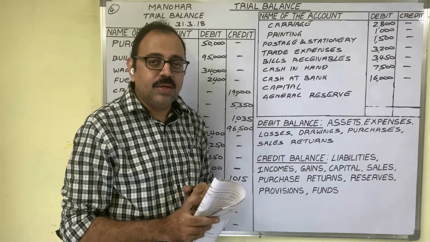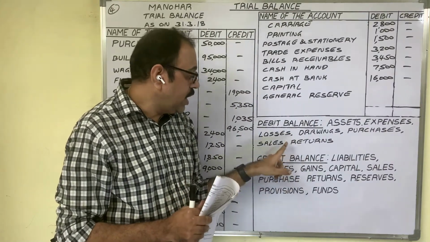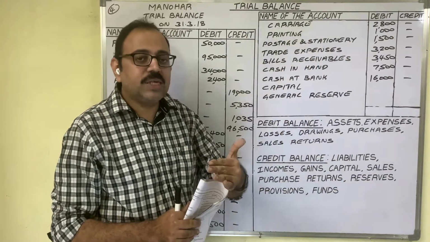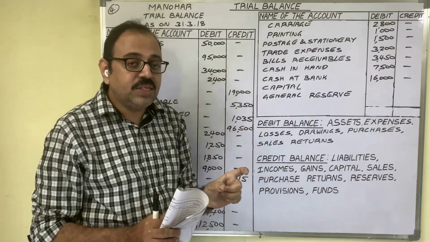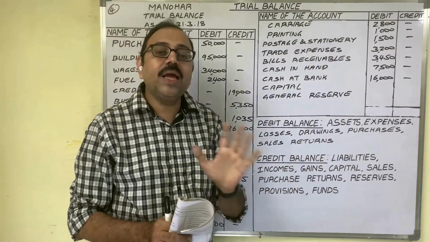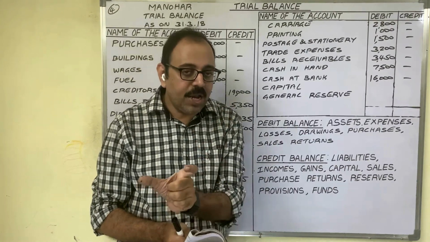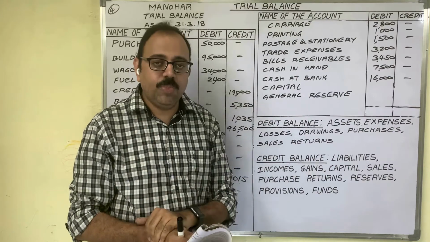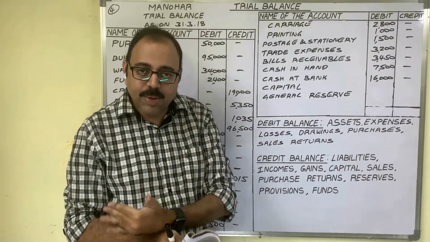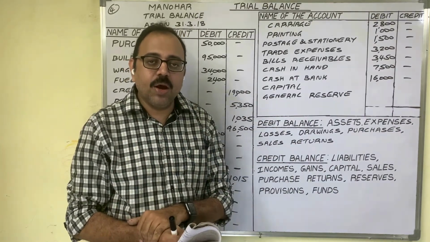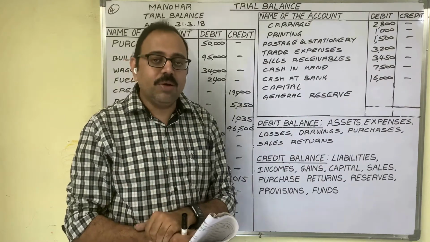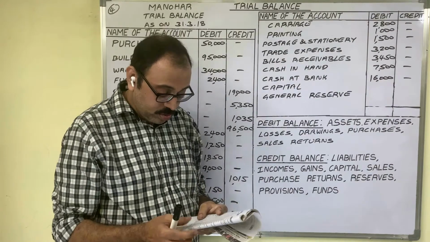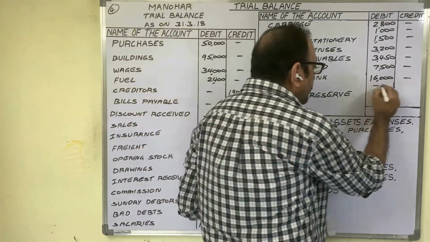Next, capital. Capital always shows a credit balance, because when the owner brings capital, while writing the journal entry, we always credit the capital account. In the capital account, all capital related entries we post on the credit side only. So if you calculate the balance carried down in the capital account, only a credit balance comes. Therefore, in the credit column we have to write the amount 75,000 rupees.